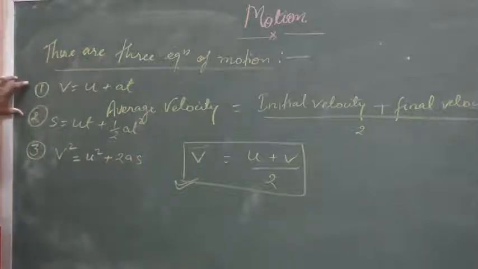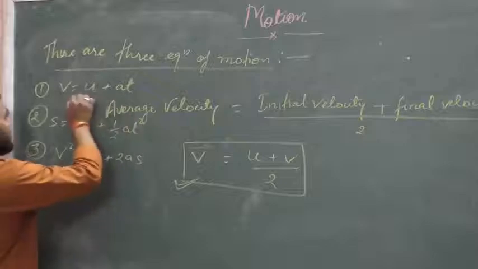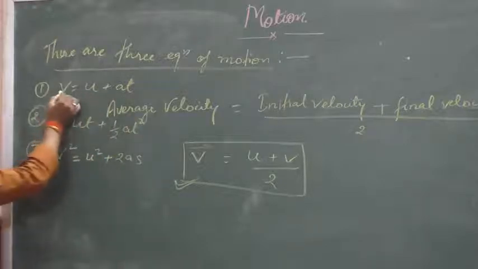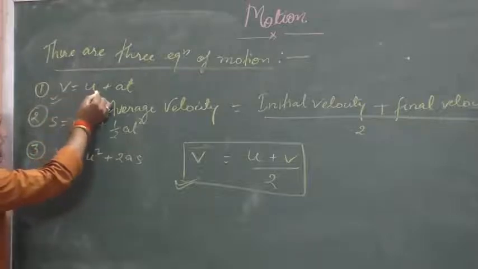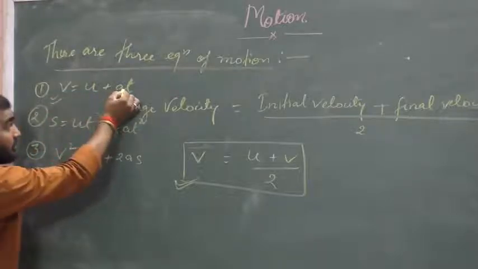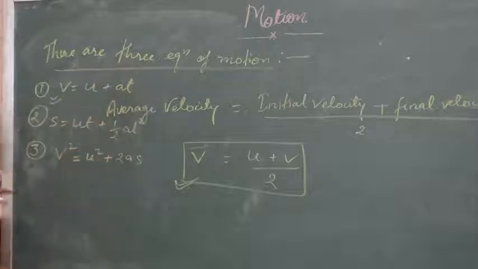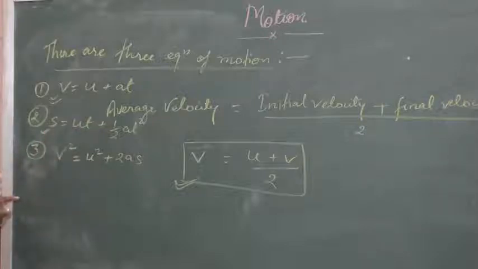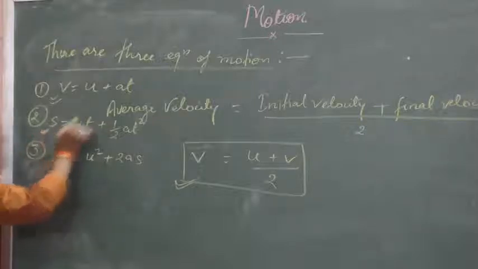In these three equations, we can see here, in the case of the first equation, final velocity is given, initial velocity is given, uniform acceleration is given, and time taken is given. So here only distance is absent. Not distance, it's displacement.